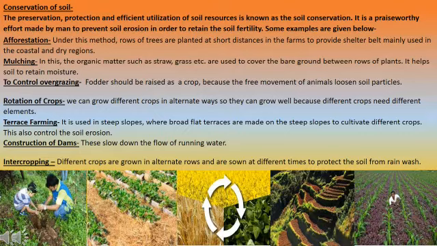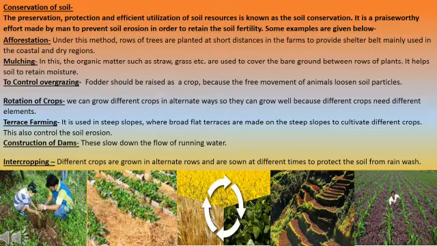Next is rotation of crops. As you can see in the next picture, we have a rotation of crops. We can grow different kinds of crops in an alternate way so that they grow well, because different crops need different elements. Producing one single crop on one land will reduce the quality of what grows on that particular land. So crop rotation is another method: once we grow one thing, like in this picture, they grow wheat, then oil seeds, and then plants, fruits and vegetables. So this is a kind of rotation through which we can restore the fertility of the soil.